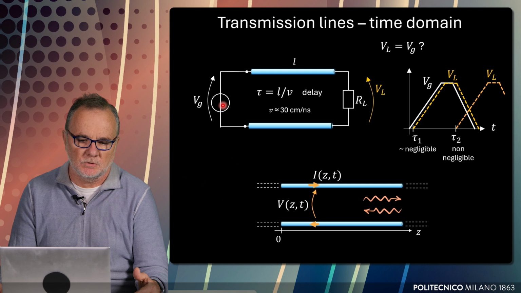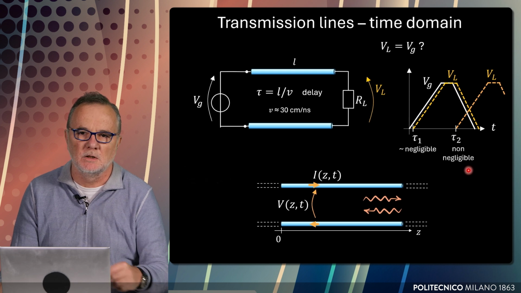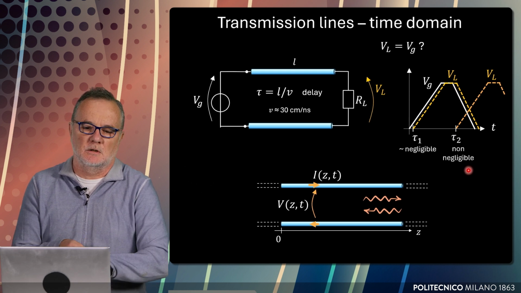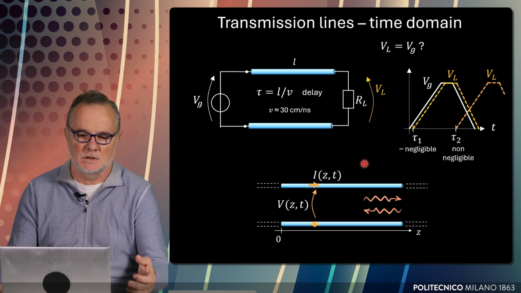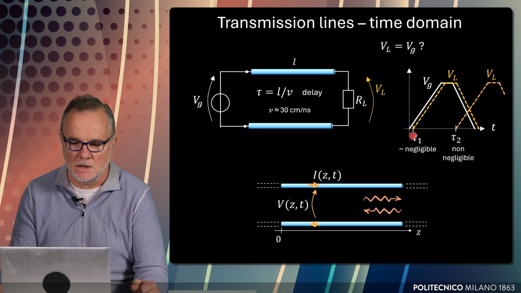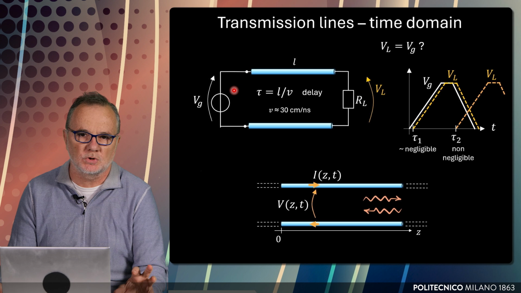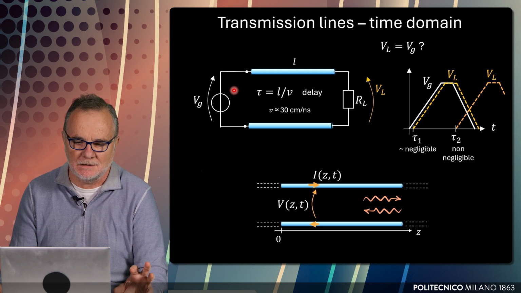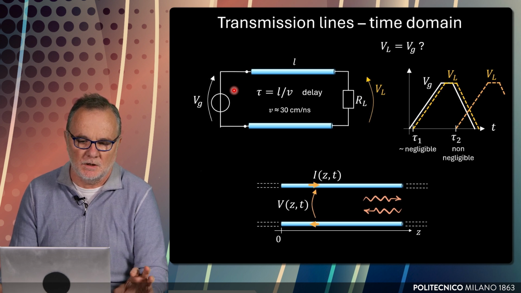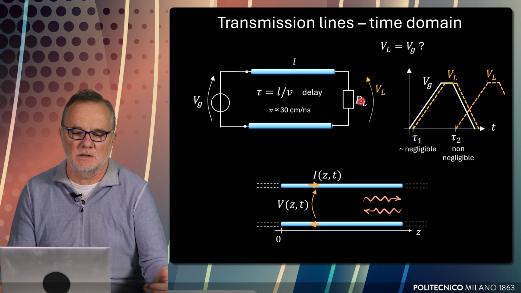So the voltage produced by this source is a function of time. Let's suppose that it is this white shape that you see here. And normally, when we deal with circuits of moderate size, we can neglect these delays. As you see, we are in the condition of tau 1 that you see here in this picture. There is a small delay, so that the function produced by the source is not exactly the same as if it were a direct connection between this load and this source, but there is a small delay. This delay is normally neglected.